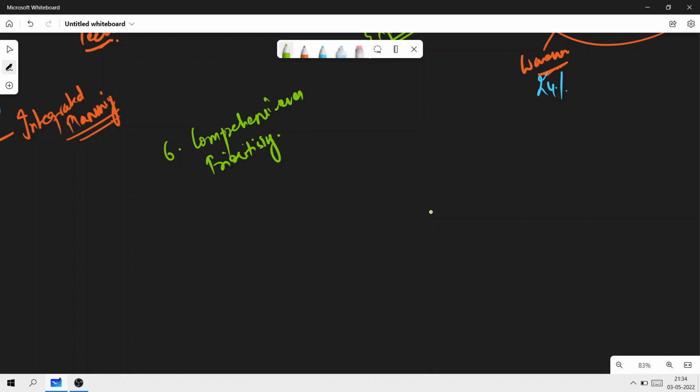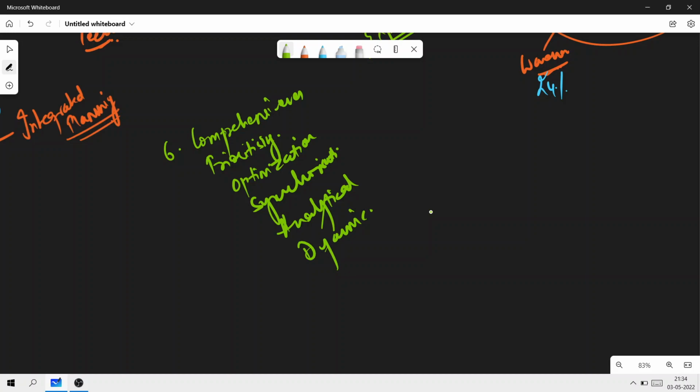Then the third one is optimization. The fourth one is synchronization. Then it is analytical and dynamic in nature. So these are the 6: 1, 2, 3, 4, 5 and 6. What do I mean by dynamic? Basically, when all ministries and departments will be able to visualize, review and monitor the progress of cross-sectional projects, we simply see that the projects will not move at a static pace.